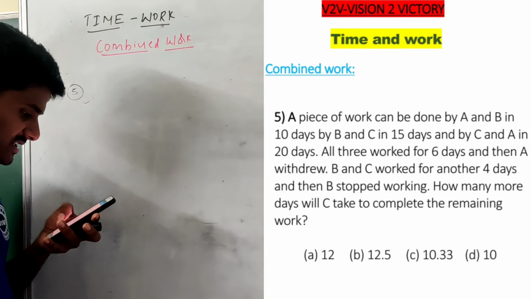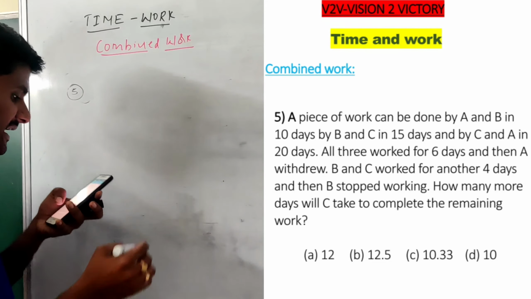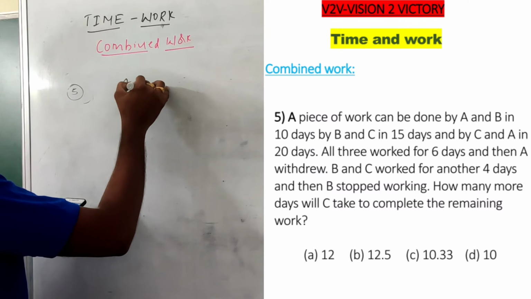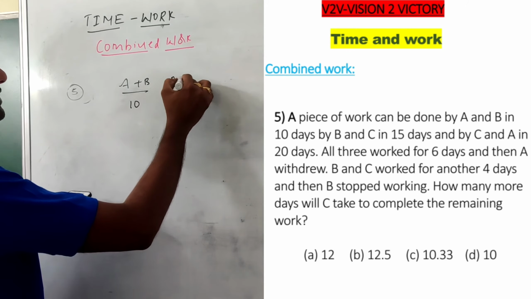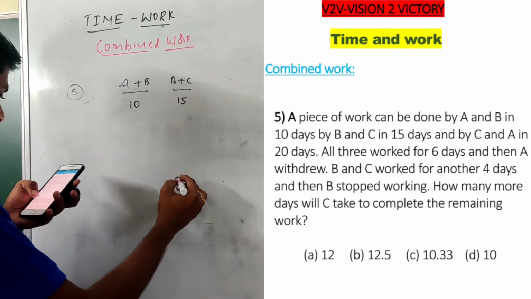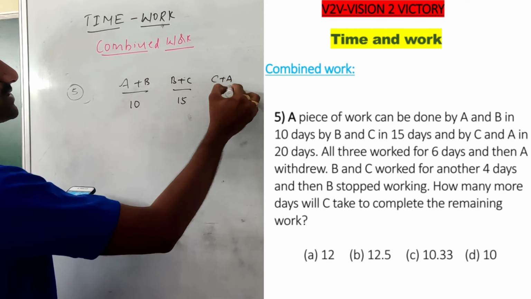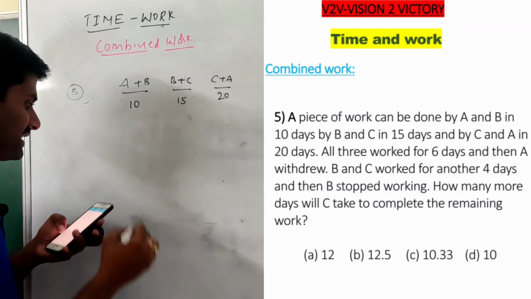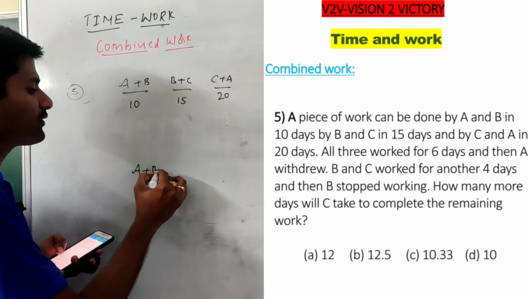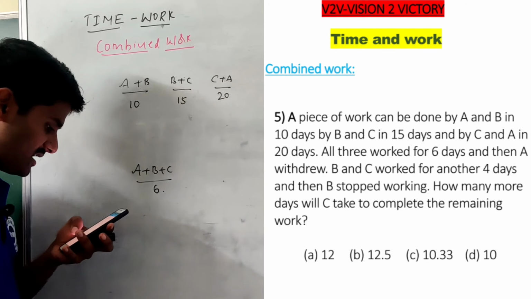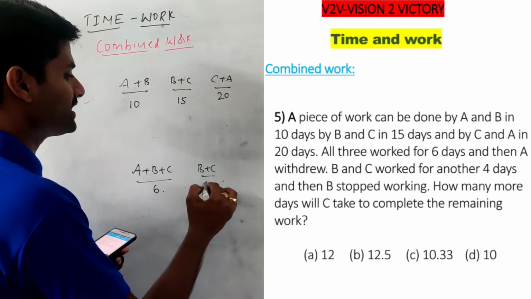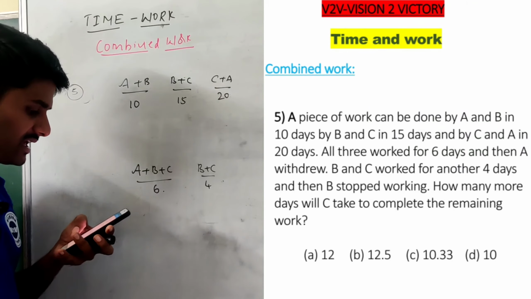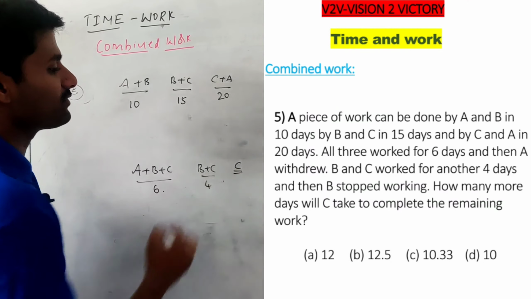See the information. A piece of work can be done by AB in 10 days. BC can do the work in 15 days, and CA can do the work in 20 days. All work for 6 days, and then A withdraws from the job. B and C work for 4 days, and then B quits the job. In how many days can C complete the remaining work?